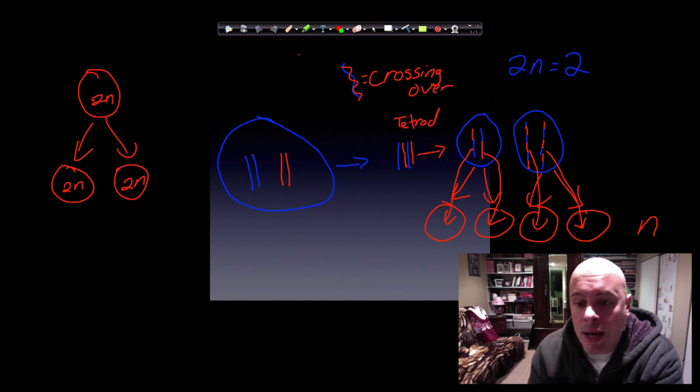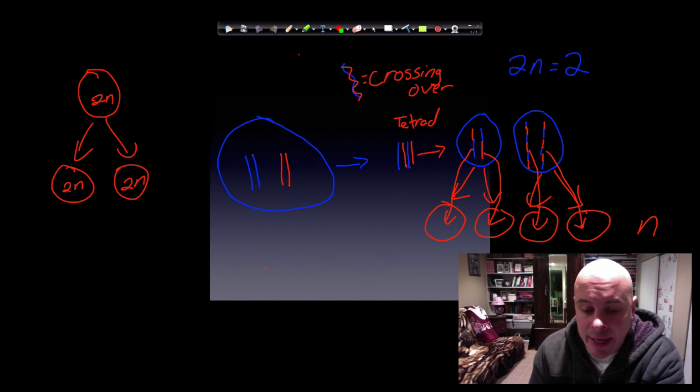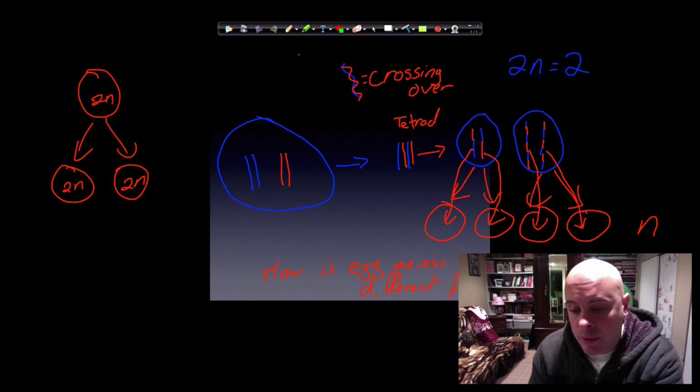Okay, we're going to go over this again in class, but what I want you to look into is, how is meiosis in the egg different from meiosis in the sperm, which we call spermatogenesis?